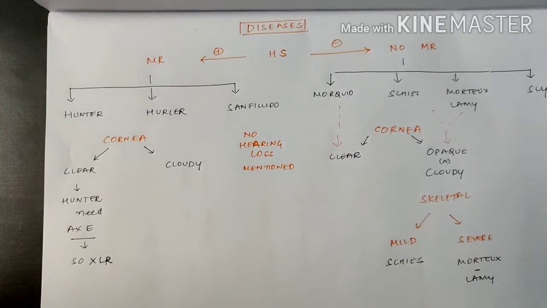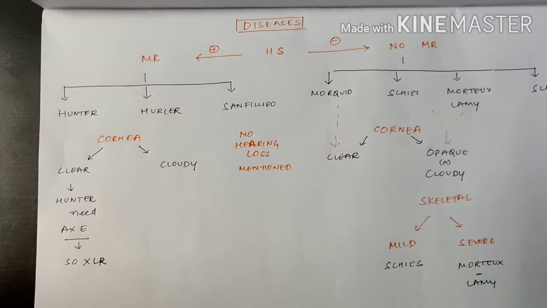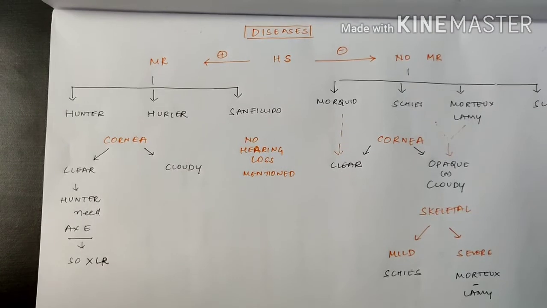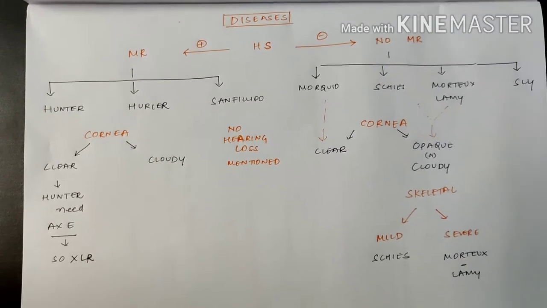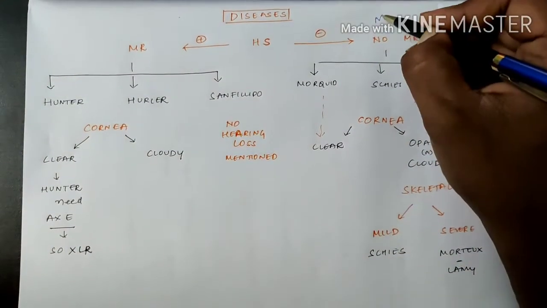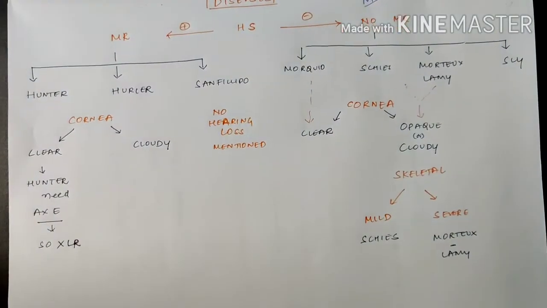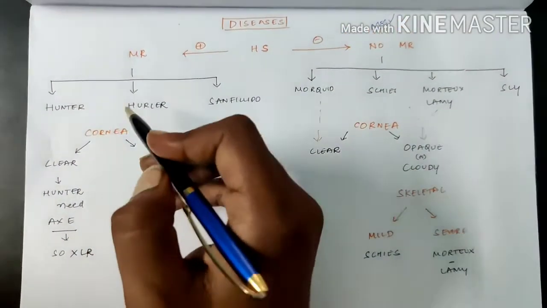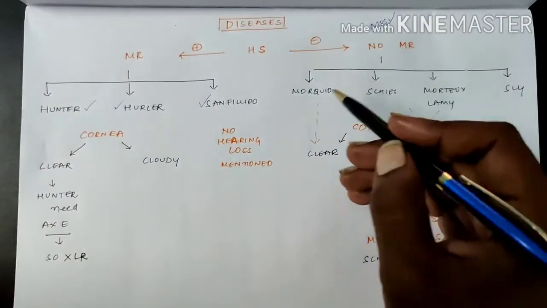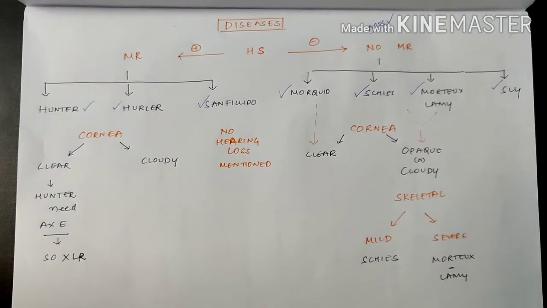Next, in this topic, what are the diseases present in mucopolysaccharides? If the mucopolysaccharides are absent or any enzyme related to their production is deficient, a lot of diseases emerge. Those diseases are called mucopolysaccharidosis. The diseases are Hurler, Hunter, Sanfilippo, Morquio, Maroteaux-Lamy and Sly.